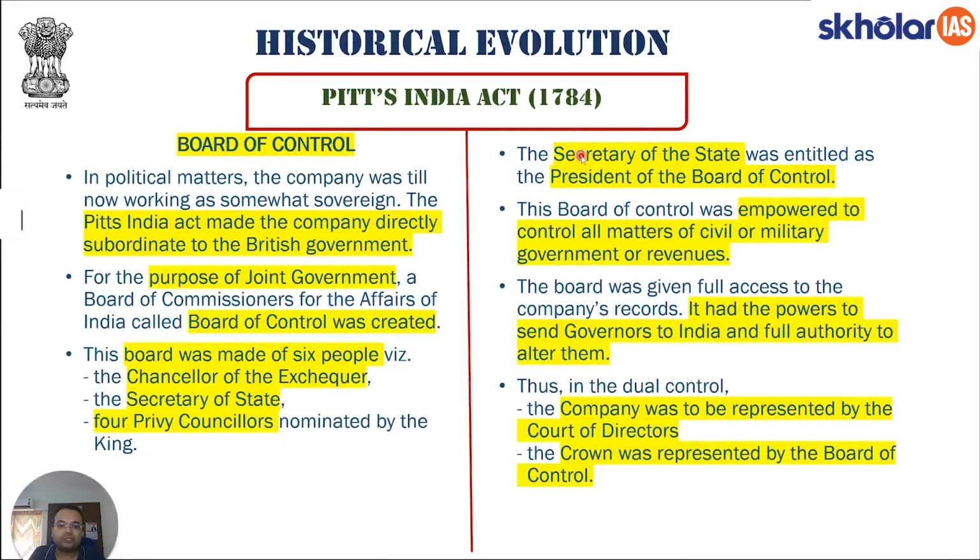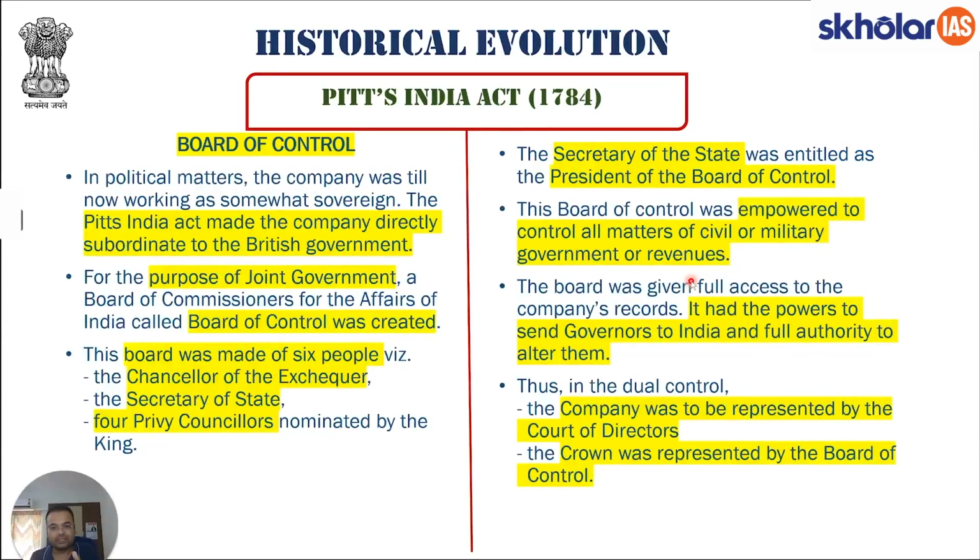Then we come to the Secretary of State, who was entitled as the President of Board of Control. So, who was the Board of Control's president? It was the Secretary of State. This board of control was empowered to control all matters of civil and military government or revenues. So, all matters with respect to civil administration, military administration, where exactly the army should attack, what should be the composition of army, how to maintain the army, and so on. All those decisions will now be taken by board of control.